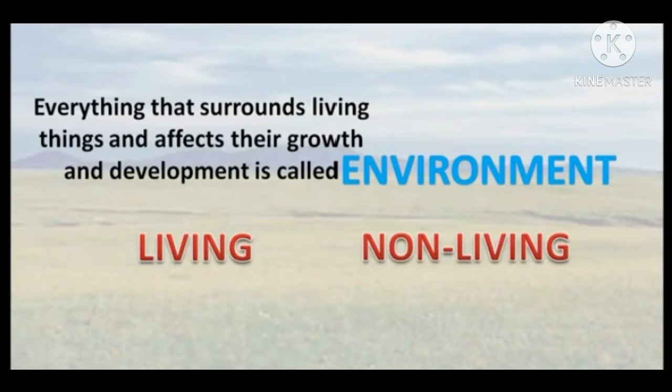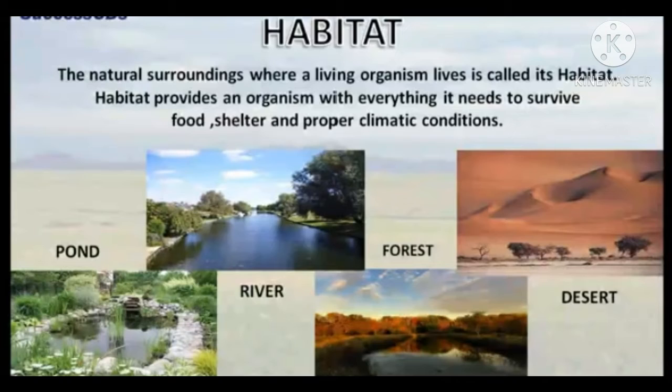Everything that surrounds living things and affects their growth and development is called environment. Environment has two parts, living and non-living. Habitat: the natural surroundings where a living organism lives is called its habitat. Habitat provides an organism with everything it needs to survive: food, shelter, and proper climatic conditions.